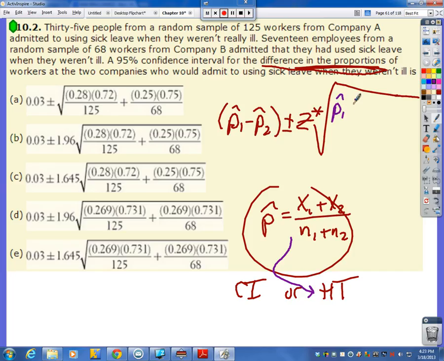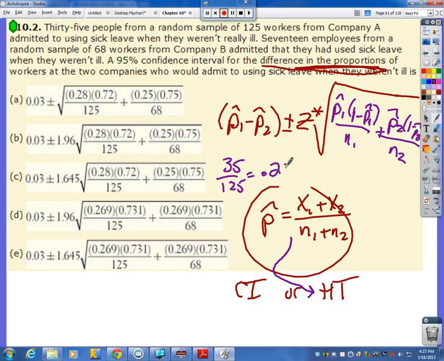our square root actually uses the individual p1 hat times 1 minus p1 hat all over n1, and then the p2 hat times the 1 minus p2 hat all over n2. Okay, so my difference apparently is 0.03, but we don't actually have those values here. But if we looked here, 35 out of 125, my calculator gives me 0.28. And 17 out of 68, I know is a fourth, so that is 0.25. So yes, the difference between 0.28 and 0.25 is 0.03.